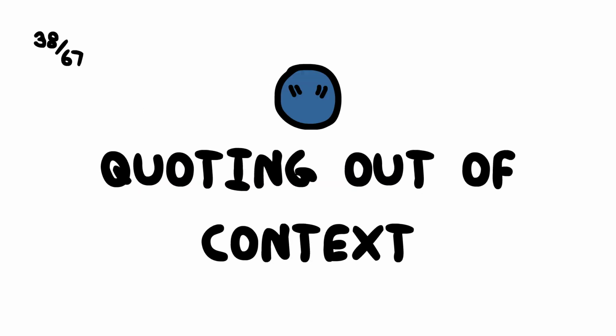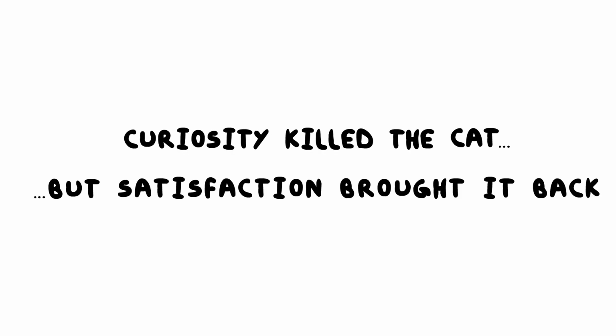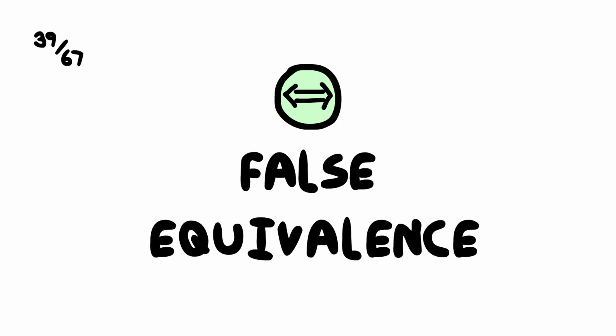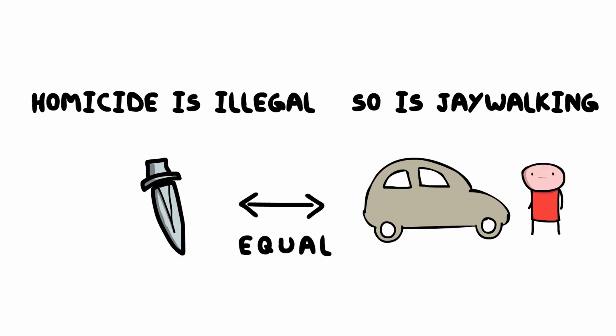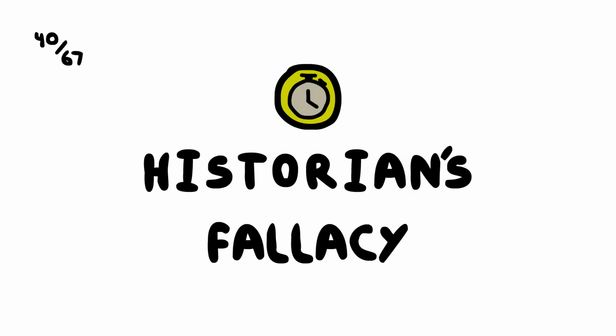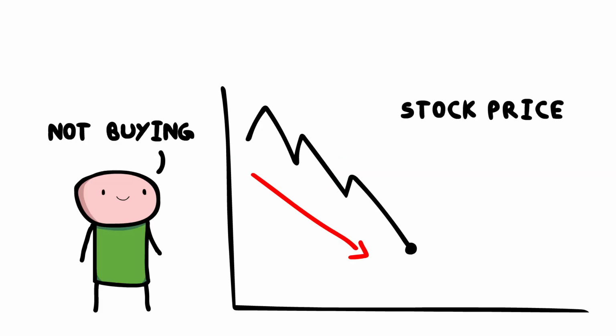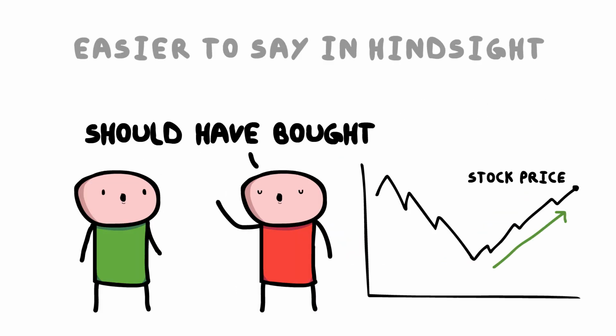Quoting out of context. Misrepresenting someone by quoting them out of context, distorting the intended meaning. False equivalence. Treating two unequal situations as if they were equivalent, overlooking crucial differences. Historian's fallacy. Assuming people in the past had the same information as present observers, neglecting historical context.